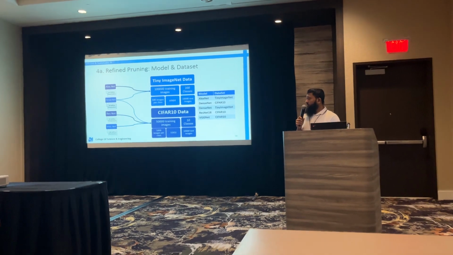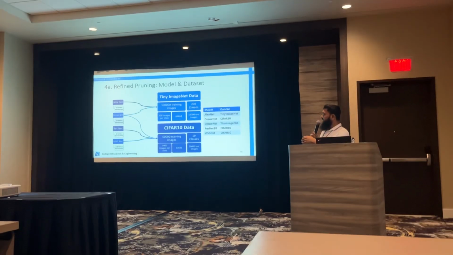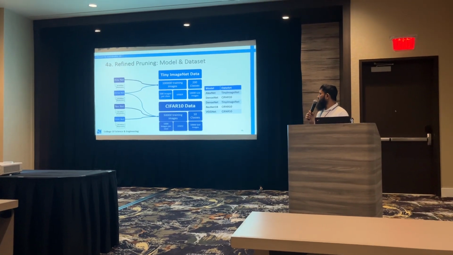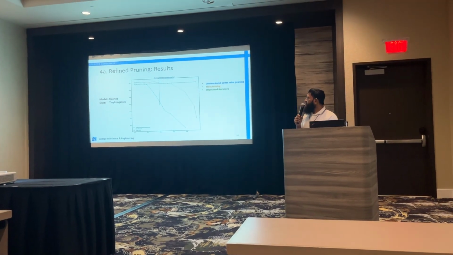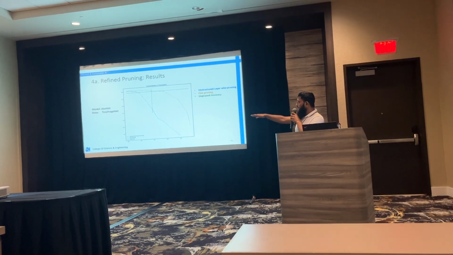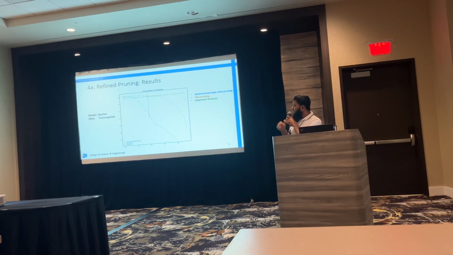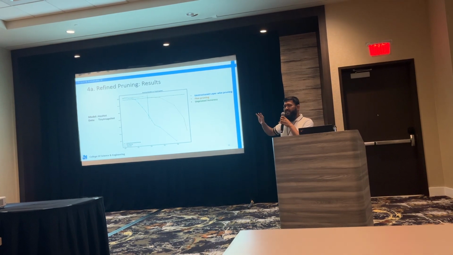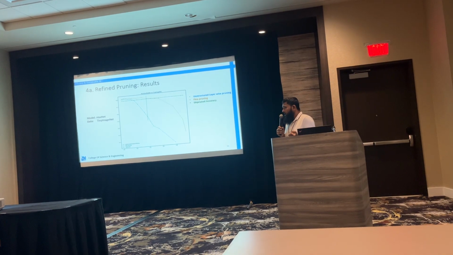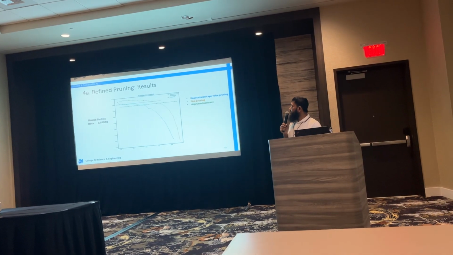Before going to LLMs, let me show you just how it did on convolution neural networks, because initially we worked with CNNs. So what we did was we took a couple of large neural networks, CNNs, on these 2 datasets, ImageNet and CIFAR10, and we tried to see how it would perform. So the green line is the unpruned accuracy, which is obviously flat. And as you increase your compression on the x-axis, we see how the accuracy goes. So we see that the orange line, which is our method, versus the blue line, which is the standard structured pruning, we see that our method sustains the accuracy longer before really dropping off. And this happens for the different experiments that we have run through.